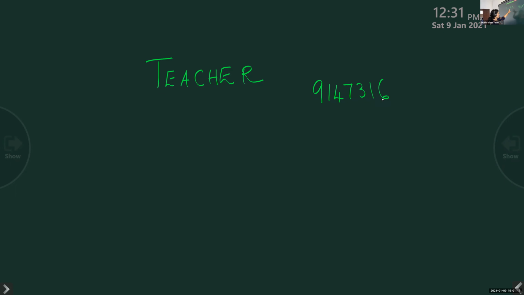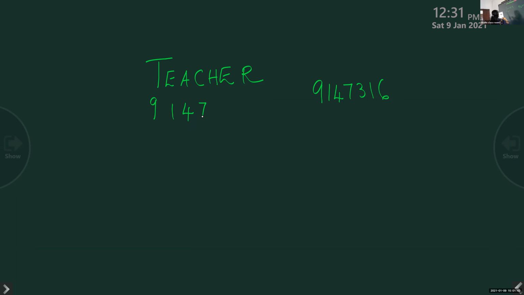Just, what is the question? The question is only teacher. We want the numbers representing these letters, isn't it? So T is what? T is there in chair, so T represents 9, and E is also there in chair, 1. Then A is also there in chair, 4. Now C is where? C is in reach, so it is 7.